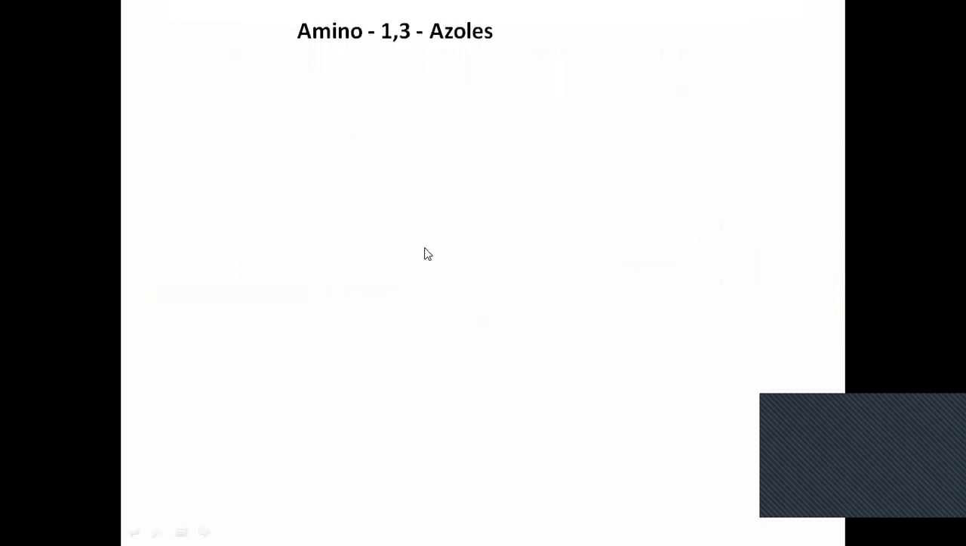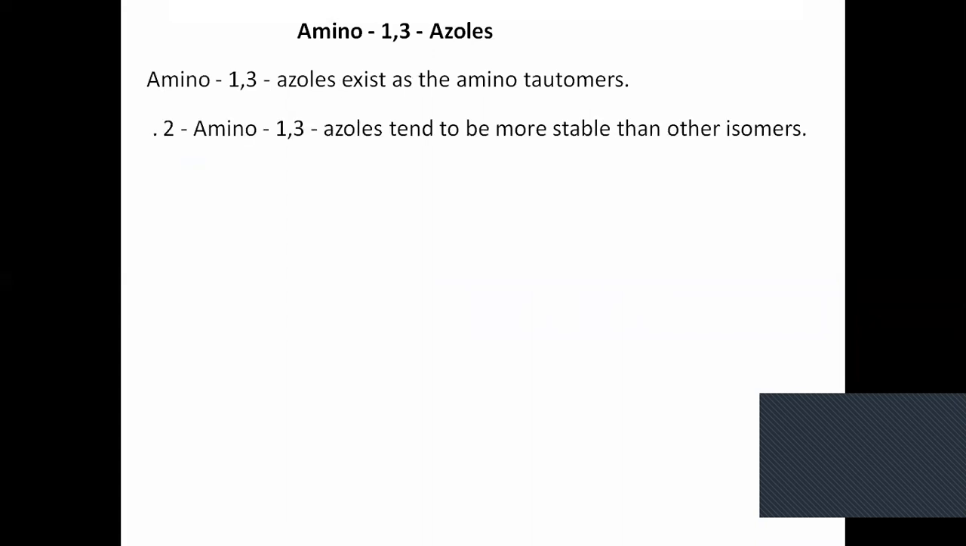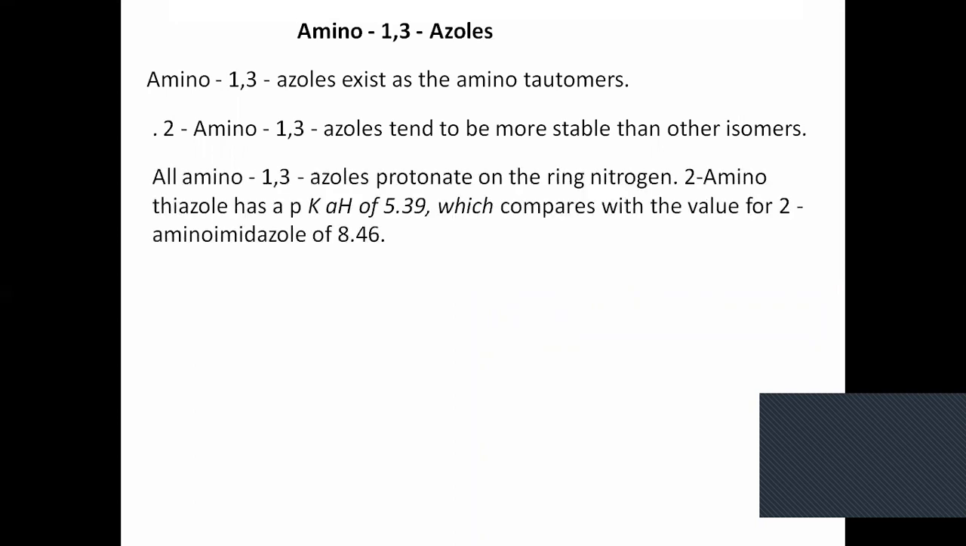And the next point is amino 1,3-azoles. Just now we have seen alkyl 1,3-azoles, now amino 1,3-azoles. Remember, they exist as amino tautomers. Second point, if the amine group is present at the second carbon, they are called 2-amino 1,3-azoles. They are very stable compared to other isomers. And the most important point about all these amino azoles is what happens when you protonate these azoles, very interesting reactions.